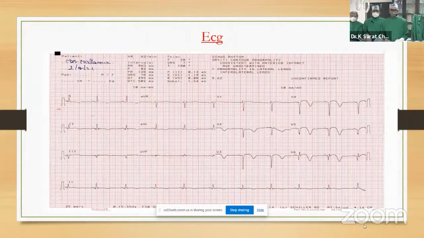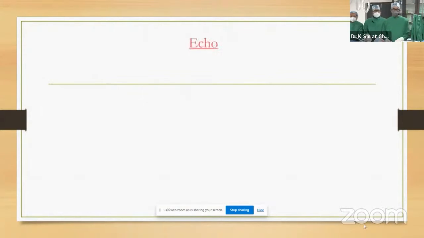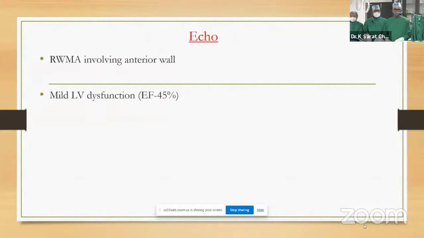And yeah, the echo, next one. Next slide. Yeah, her ejection fraction is 45. She was not in heart failure after she came. She's otherwise good. Next slide.